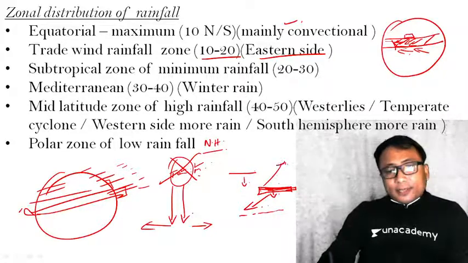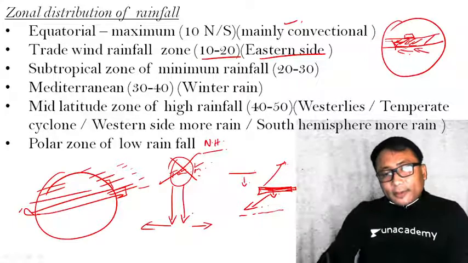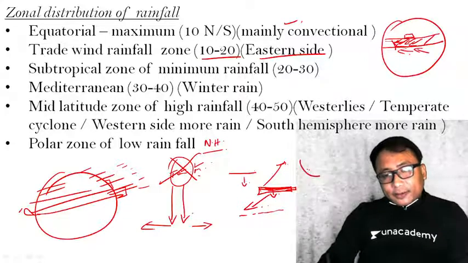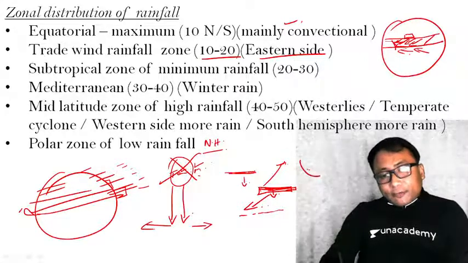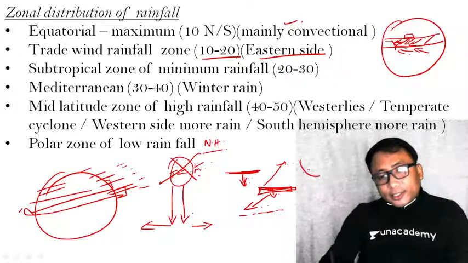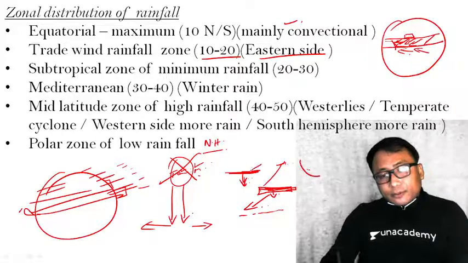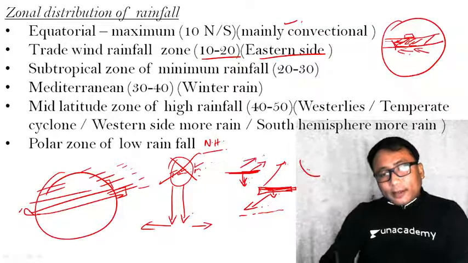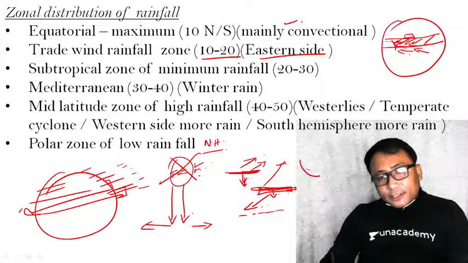Say for example, if I have one region here in this location, when the shifting of the pressure belt is not there towards the south, then this location is not coming under rainfall. Why? Because westerly is blowing like this. But when the subtropical high pressure belt shifts towards the south, this will come under the influence of the westerly.